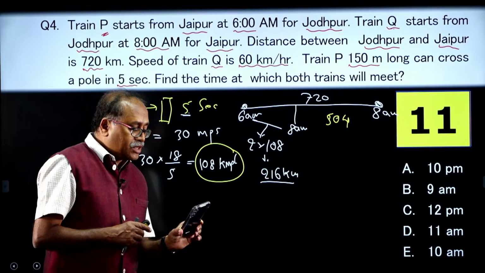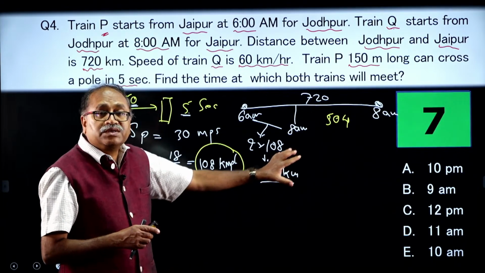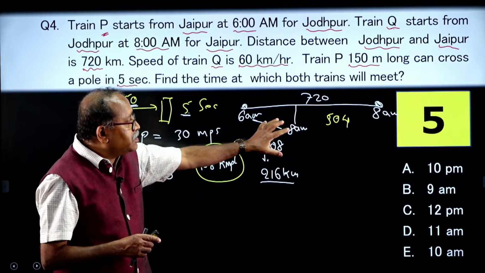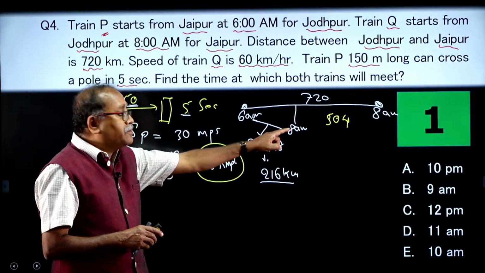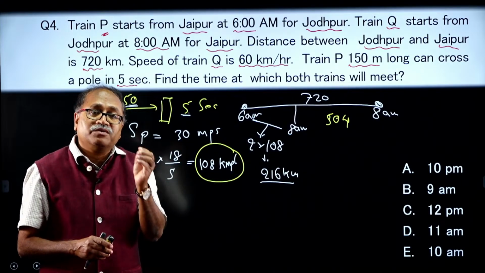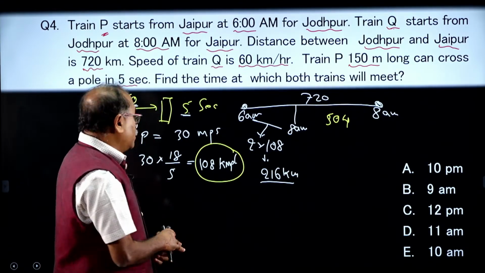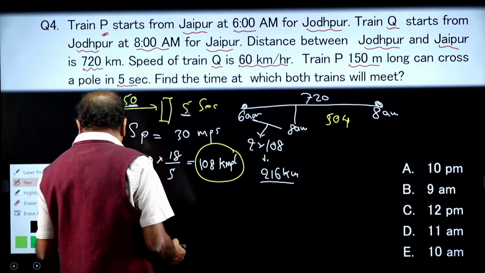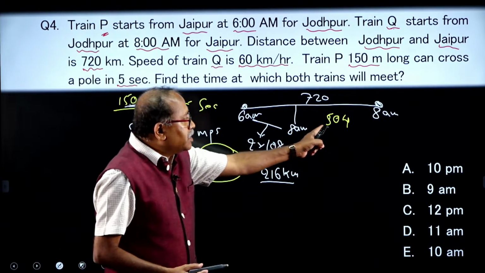Up to this, if it is clear, you are left with 504 kilometer only, and this 504 kilometer has to be covered with the relative speed. So, what is that part I need to do over here? Let me change the color of the pen. So, 504,